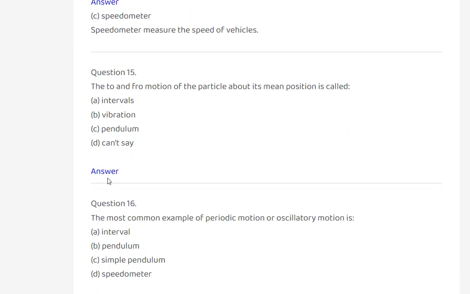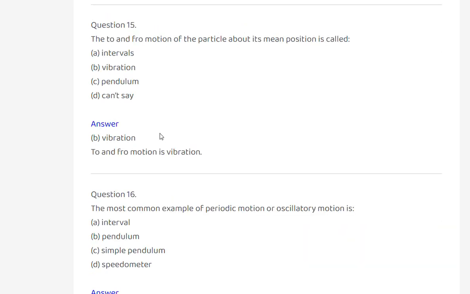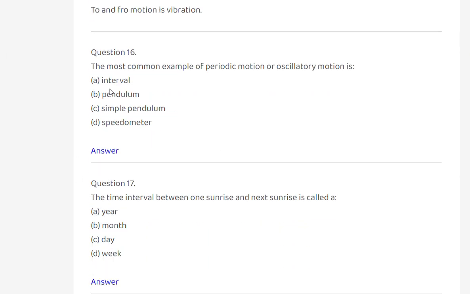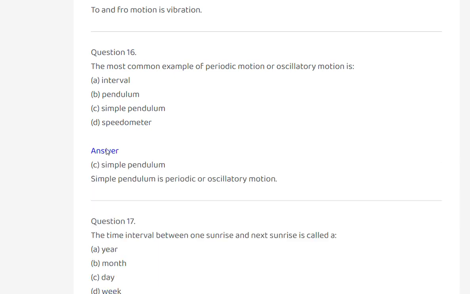The to and fro motion of the particle about its mean position is called interval, vibration, or pendulum? Vibration. To and fro motion is vibration. The most common example of periodic or oscillatory motion is interval, pendulum, simple pendulum, or speedometer?